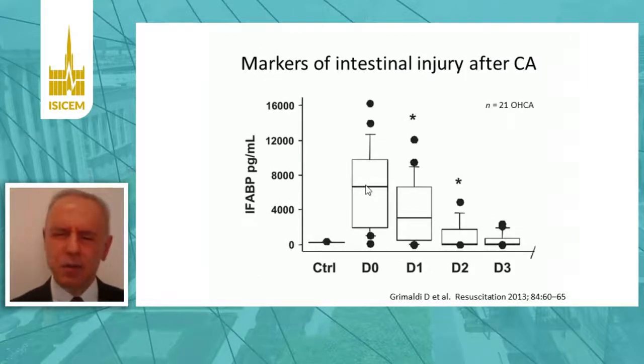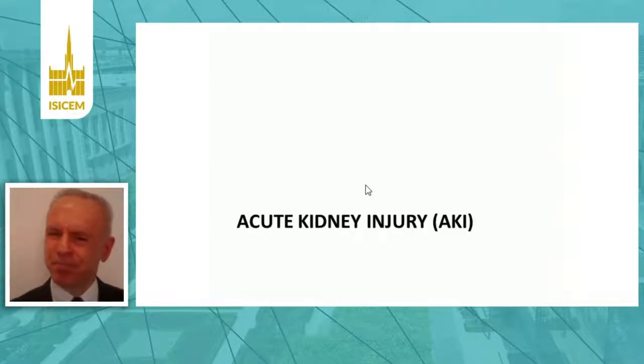These are the results of a study from David Grimaldi and others published a few years ago that show that early after cardiac arrest there is a significant release of intestinal fatty acid binding protein, which is a marker of intestinal injury. But splanchnic organs may be both a motor of this response and the victims of that. This is the case for the kidney.